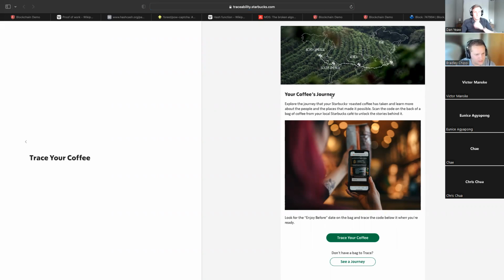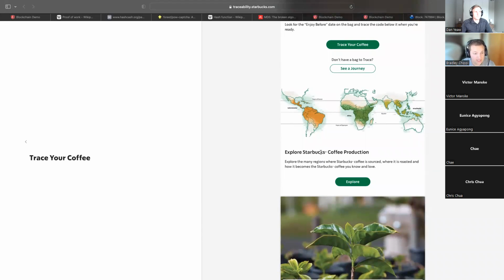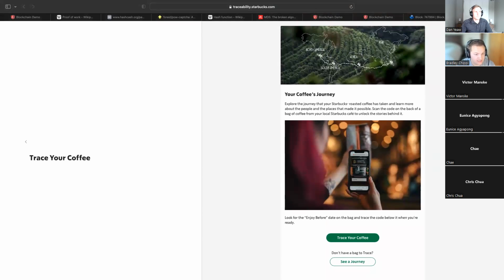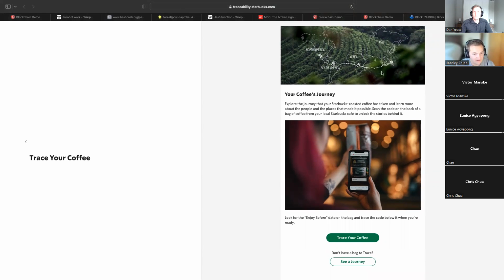So Starbucks was using this Azure blockchain technology, basically allowing you to track as a customer. Supposedly, I never even knew this either, there's some kind of barcode or number on the back of a Starbucks bag when you go to Meijer or Walmart or any grocery store. And I guess you can scan it and see where the beans came from and every stop it's made, and all that.